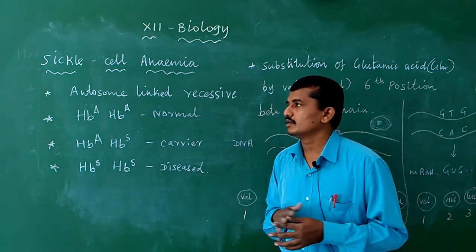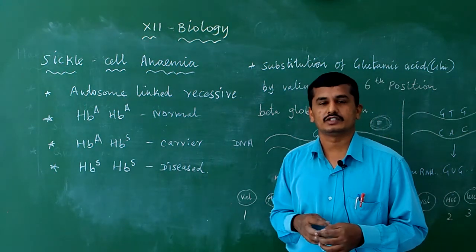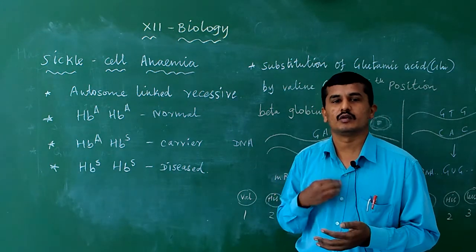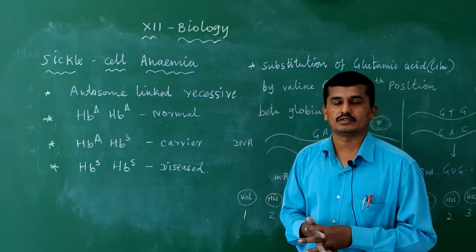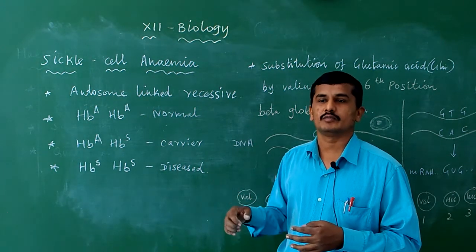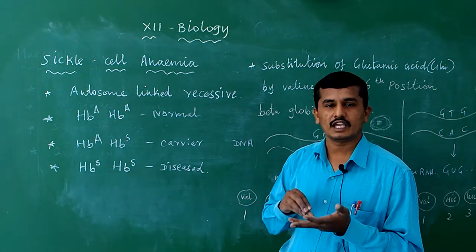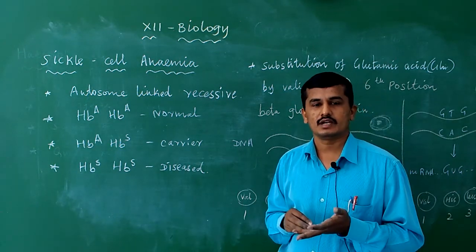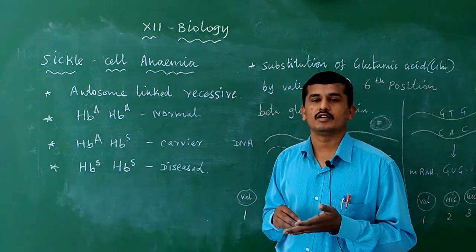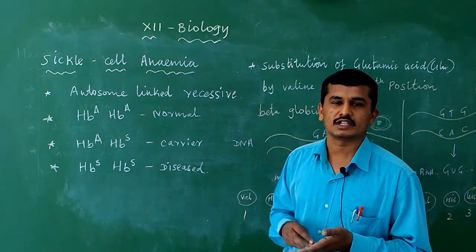Normally hemoglobin is important for carrying oxygen and carbon dioxide from the heart to other parts of the body through the blood. Due to the defect in the gene, the hemoglobin is modified. Hemoglobin means heme plus globin: heme is the iron part and globin is the protein. So iron and protein are important for the formation of hemoglobin.